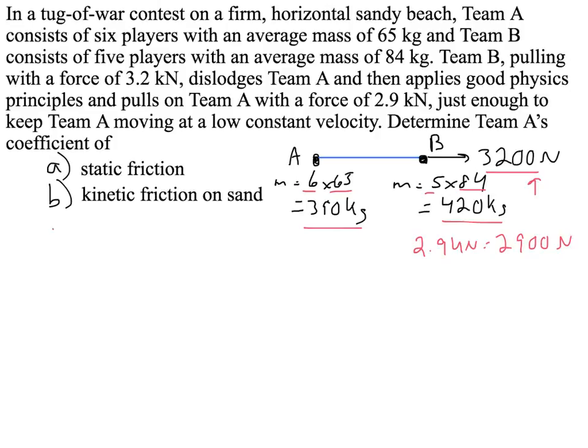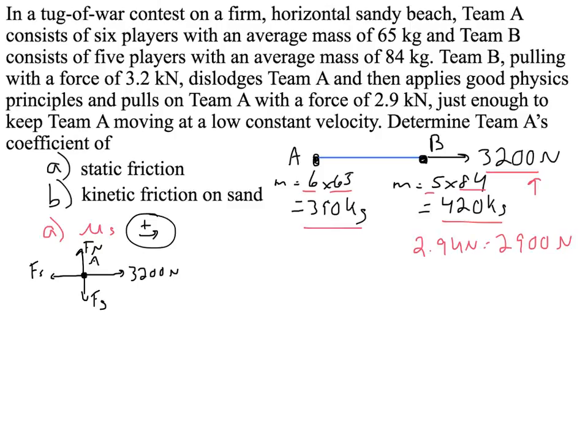Okay, so static friction, that one's going to be pretty basic. We are looking for that. We should draw our free body diagram. Our free body diagram is simply going to look at Team A. So there's Team A, there's Team A's Fn, there's Team A's Fg. We have a force of 3,200 newtons going that way, and we have a force of friction, static friction, going that way. We're going to say that way is positive.